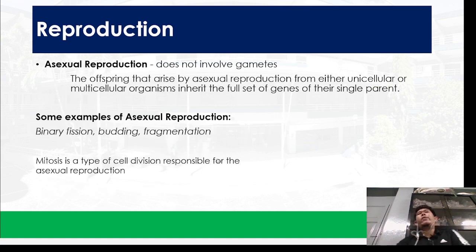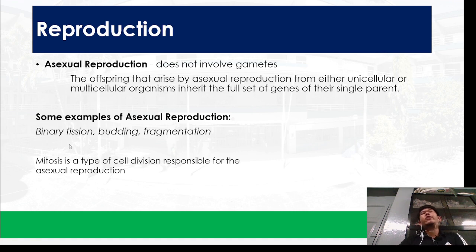So, basically, when you say asexual reproduction, it doesn't involve sperm and egg. Okay? So, walay sex nga mahitabo diri. The offspring that arise by asexual reproduction, from either unicellular or multicellular organisms, inherit the full set of genes of their parent, which is of course one parent lang because it doesn't involve sex. So some examples include binary fission, budding, and fragmentation.